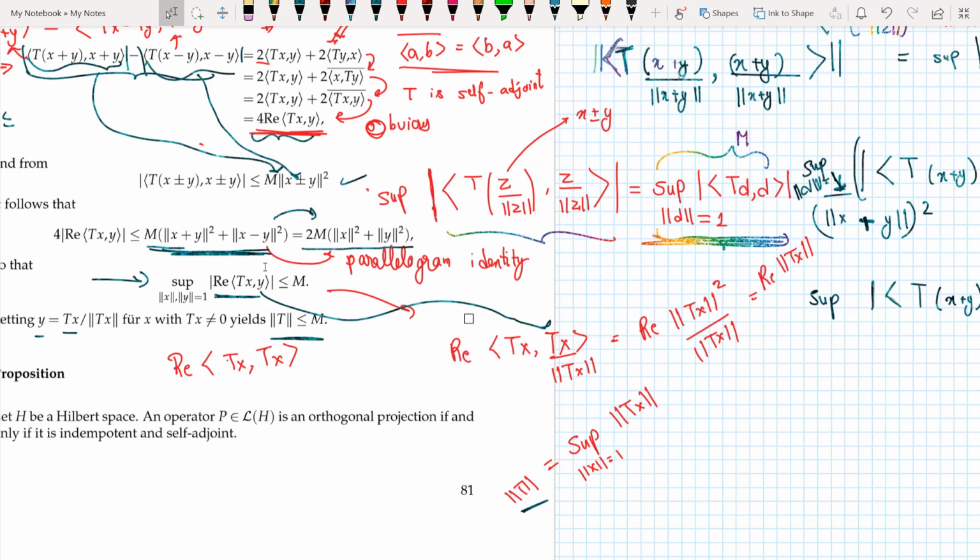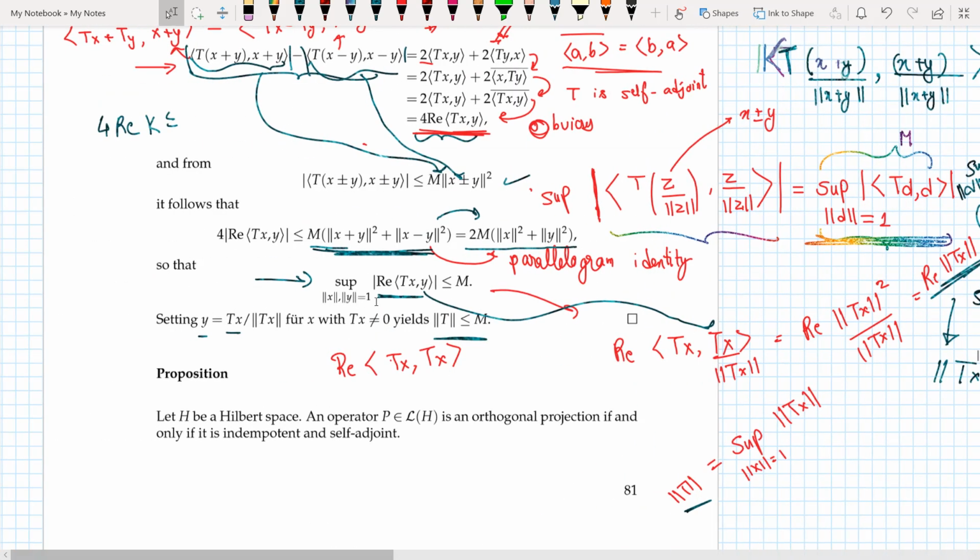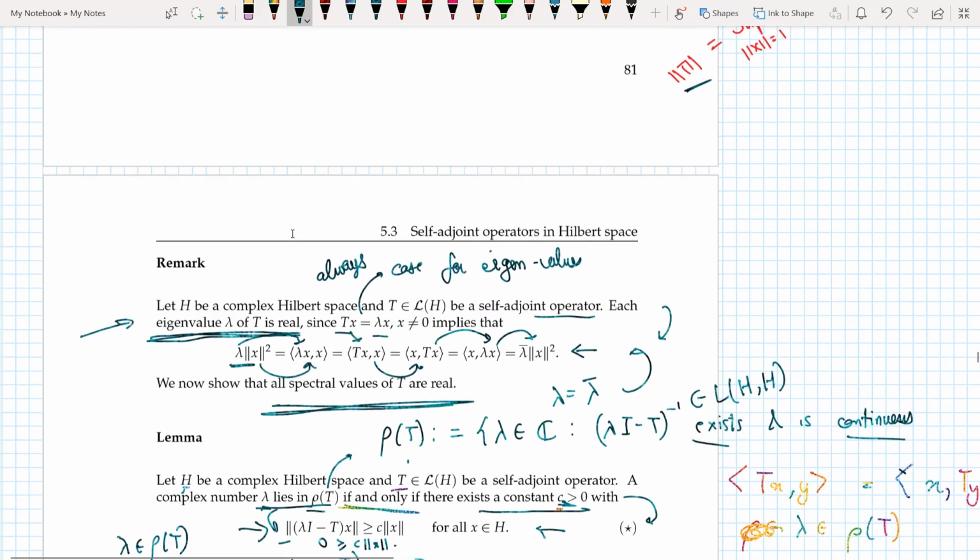Then it gets cancelled, and since the norm is always real, this is equal to the norm of Tx. So what I have essentially is that the real part of this is given by the norm of T, and thus I can say that the norm of T is less than or equal to M, and hence we have the result.